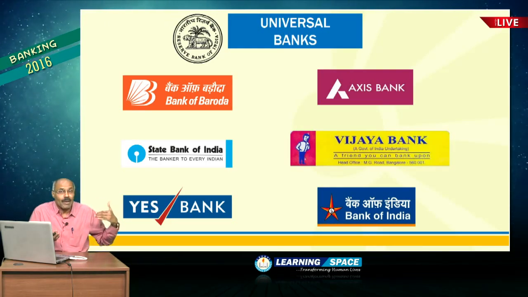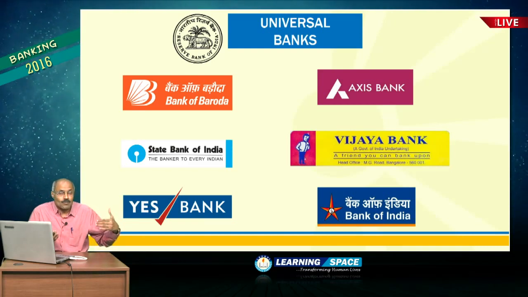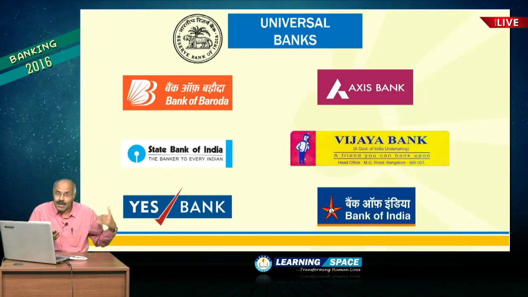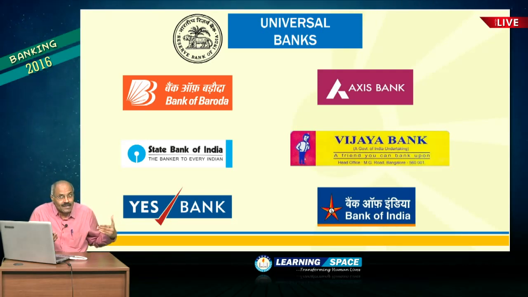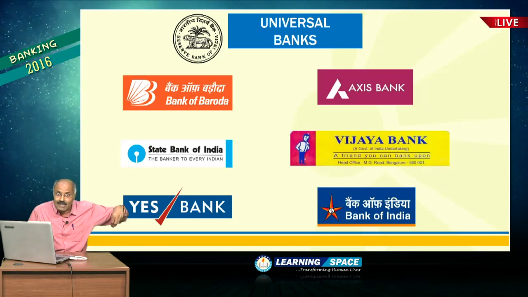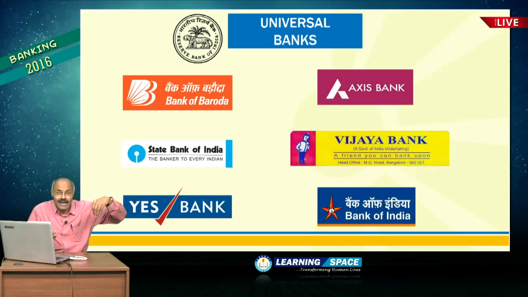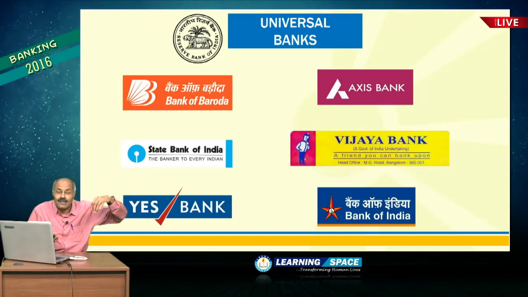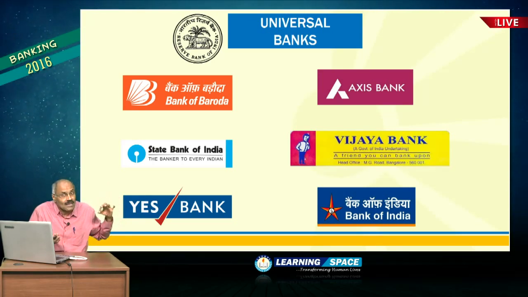So nowadays payments banks as well as small finance banks are taking shape, and Airtel became the first payments bank in the country, all of you are well aware, and Capital Small Finance Bank is the first small finance bank in the country. But some of you are not clear about the differences between universal banks, payments banks and small finance banks. Universal banks examples: Bank of Baroda, Axis Bank, State Bank of India, Vijaya Bank, these are all examples of universal banks.